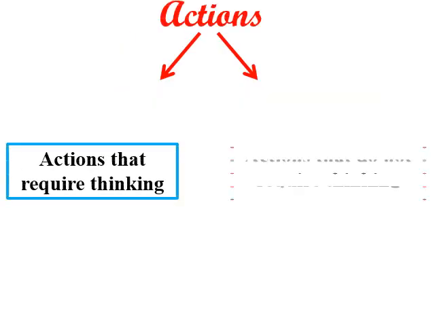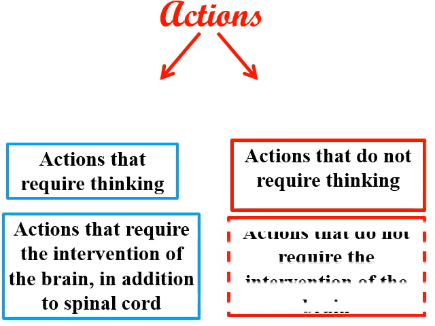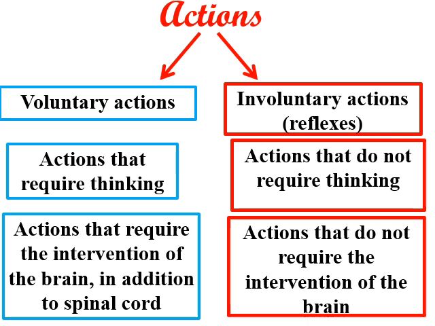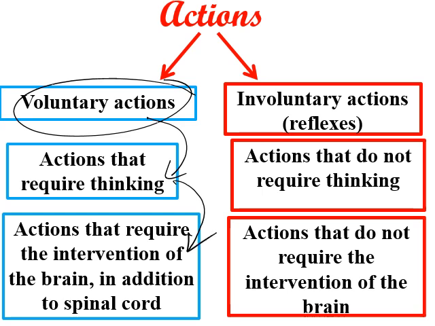Actions are classified into two types: voluntary and involuntary. Voluntary actions are actions that require thinking, actions that require the intervention of the brain in addition to the spinal cord. While involuntary actions are reflexes, they do not require thinking, and do not require the intervention of the brain.